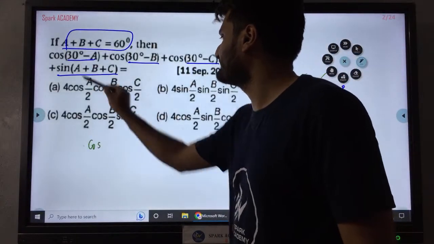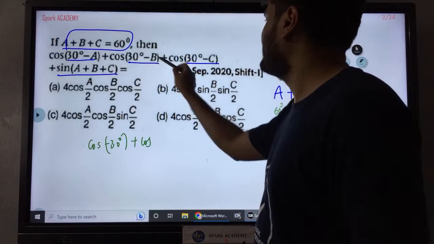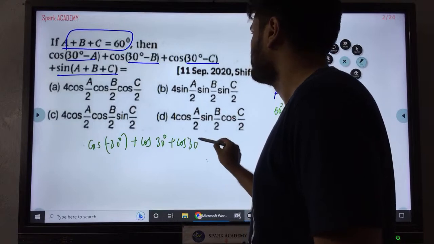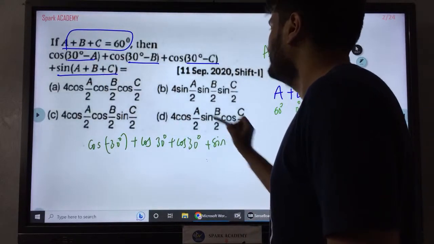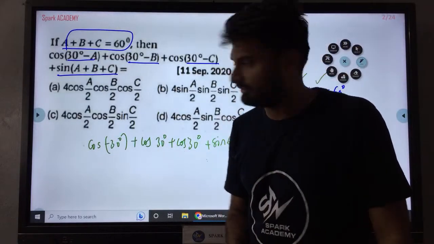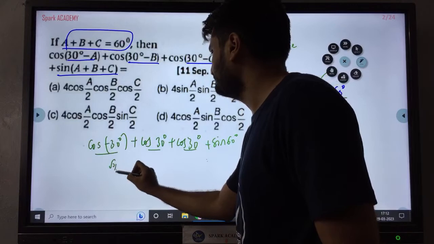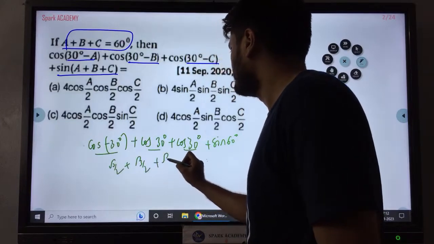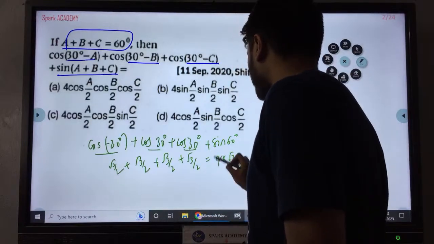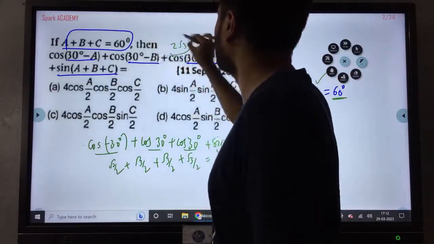So this will be cos of 30 minus 60, which is cos of minus 30, plus cos of 30 minus 0, which is cos 30 only, plus cos of 30 minus 0, cos 30 only, plus sine of a plus b plus c, 60 plus 0, which is sin 60 only. Cos of minus theta is cos theta, we know. So this is cos 30, cos 30, cos 30. Cos 30, we know, is root 3 by 2. This is also root 3 by 2. This is also root 3 by 2. Sin 60 also we know is root 3 by 2. So 4 times root 3 by 2, 2 root 3 should be our left hand side value. 2 root 3 should be our answer.